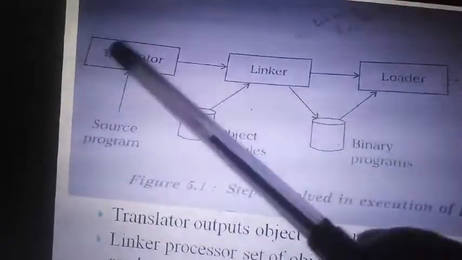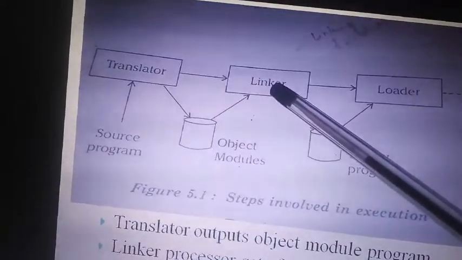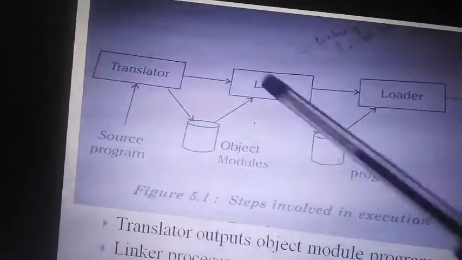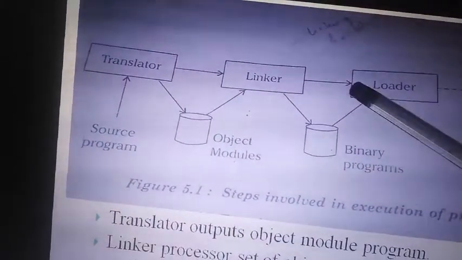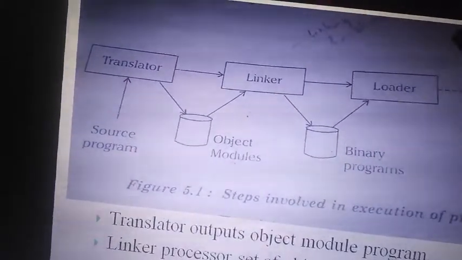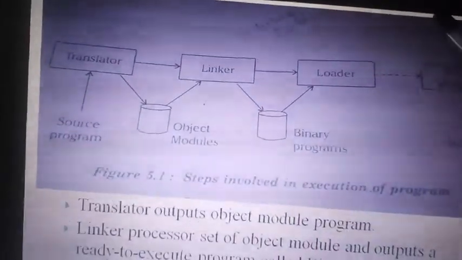So if the translator address is not equal to the linker address, then the new address is created by whom? The linker. If the linker address is not equal to the loader address, then the new address is created by the loader. He left 300 and loaded it at some other address.